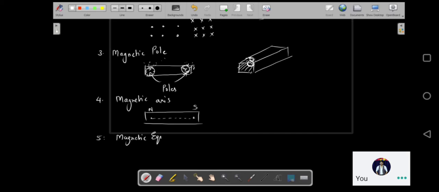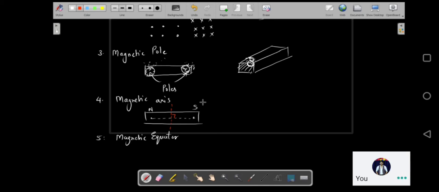Magnetic equator. What do you think is the magnetic equator? Supposing we have a line which is passing through the center of the magnet at right angle to the axis. So if I draw a line which is passing through the center of the magnet, which is made perpendicular to the axis of the magnet, that particular line will be the magnetic equator, same as that of the electric dipole equator.